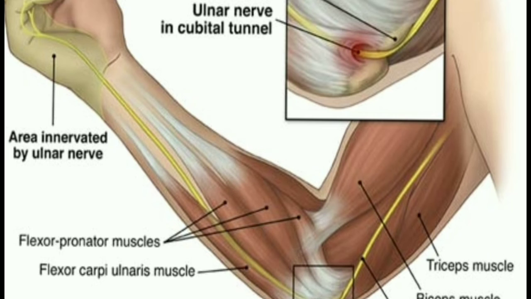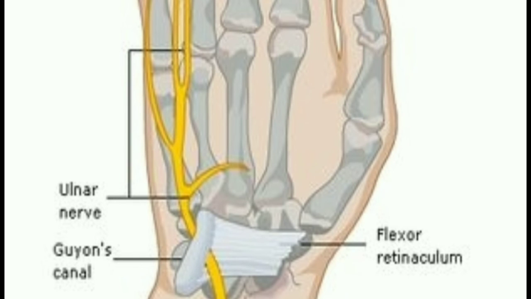Next we can talk about Guyon's canal syndrome. Compression of the ulnar nerve at the wrist is referred to as ulnar tunnel syndrome. The cause is most often idiopathic or may be associated with cycling, caused by direct pressure from the handlebars, or by masses such as a ganglion, which is the most common cause responsible for the compression of the nerve.